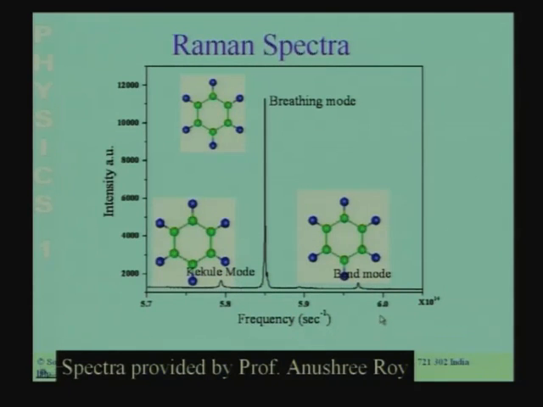The incident light is at 6 into 10 to the power 16 hertz. If you look at the spectrum of the light that comes out from the benzene, you will find that in addition to that radiation at 6 into 10 to the power 16, you will have radiation at these three frequencies 1, 2 and 3, and you have the bending mode.